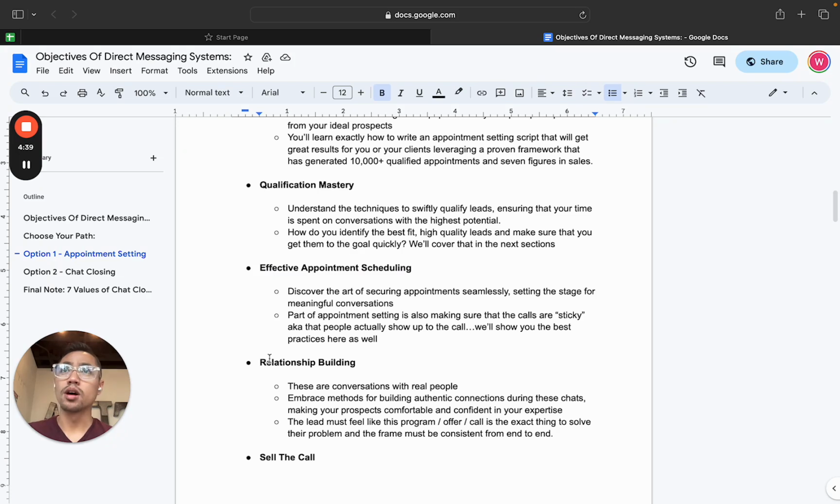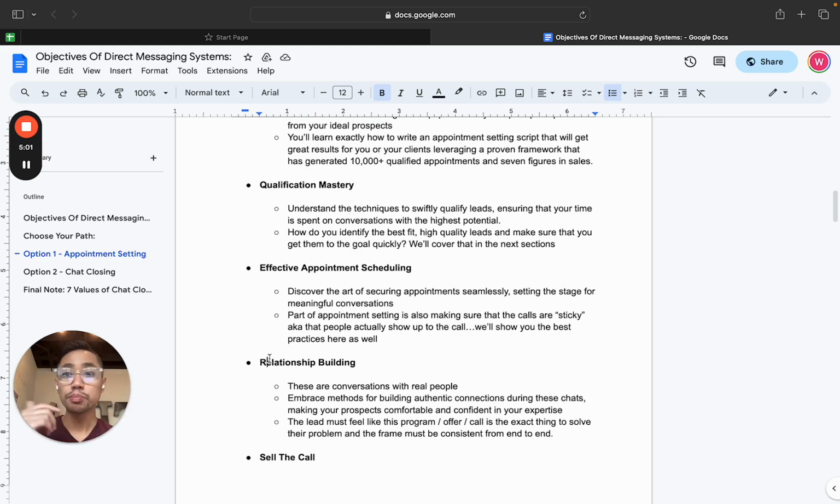Next piece is relationship building, right? One thing that's really important about these funnels, or these conversation funnels I should say, is that we're building a relationship with people, right? And there's this thing in direct response where we basically call it buy or die, right? People will come in and we'll have a conversation with them. If they don't buy today, then we're done with them, right?